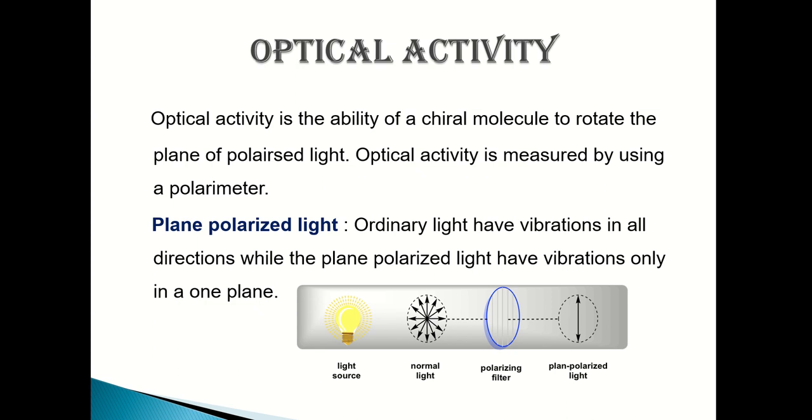So first of all, we have to understand what is plane polarized light. Ordinary light has vibrations in all directions, while plane polarized light has vibrations only in one plane. This is the normal light when it is passed through the polarizing filters. Polarizing filters are actually Nicol prisms. When normal light passes through the polarizing filter, it is converted into plane polarized light.